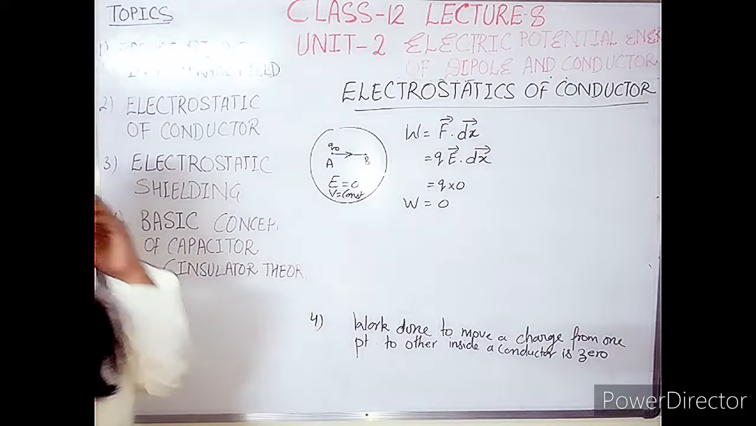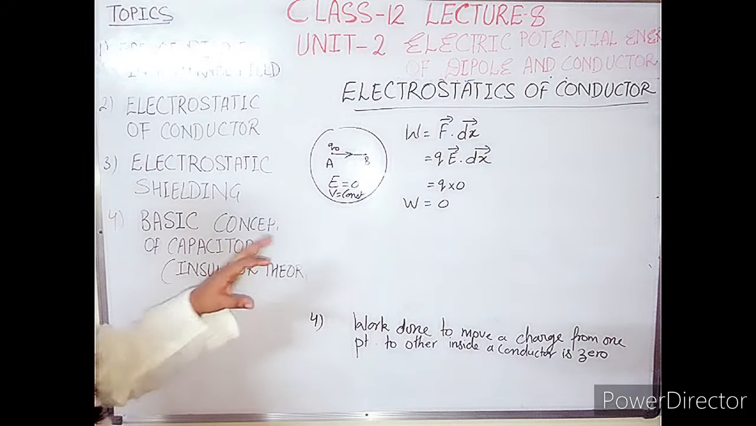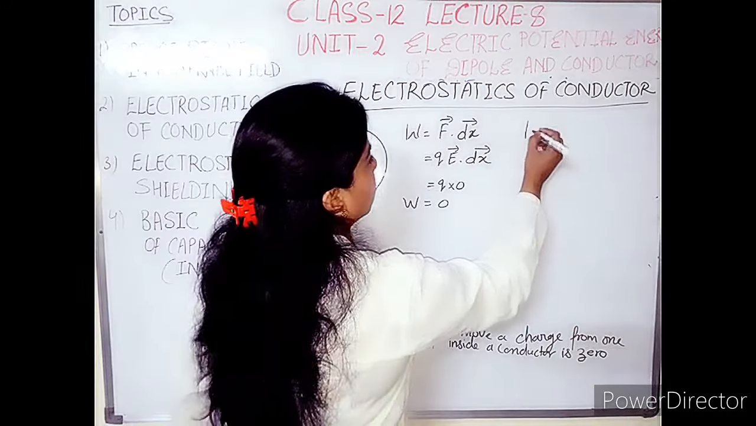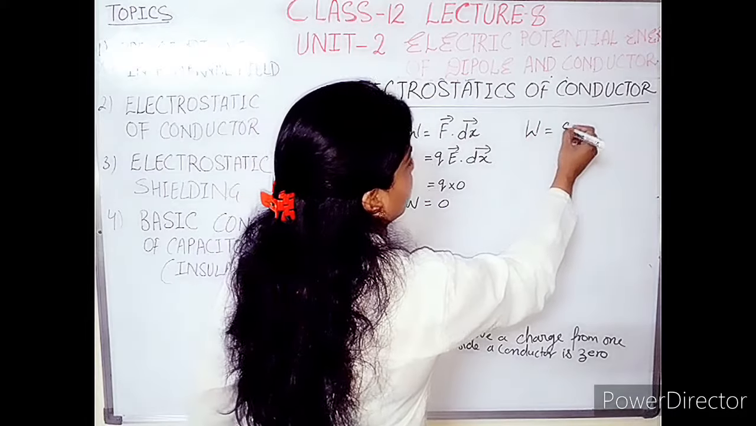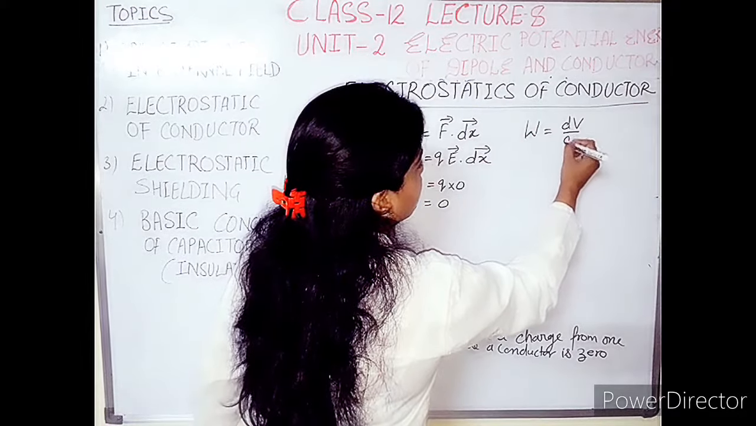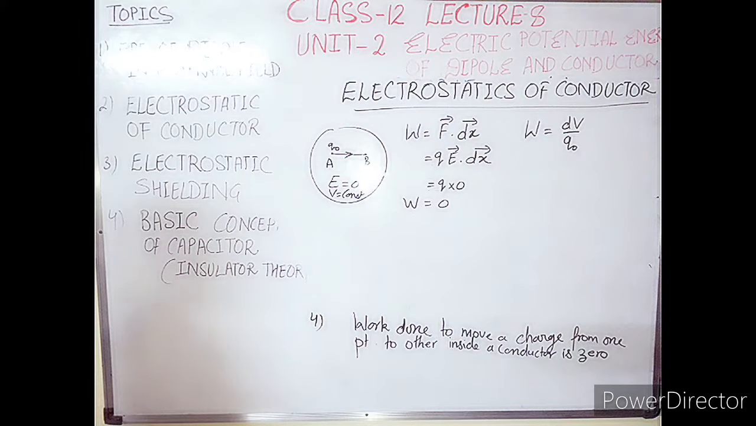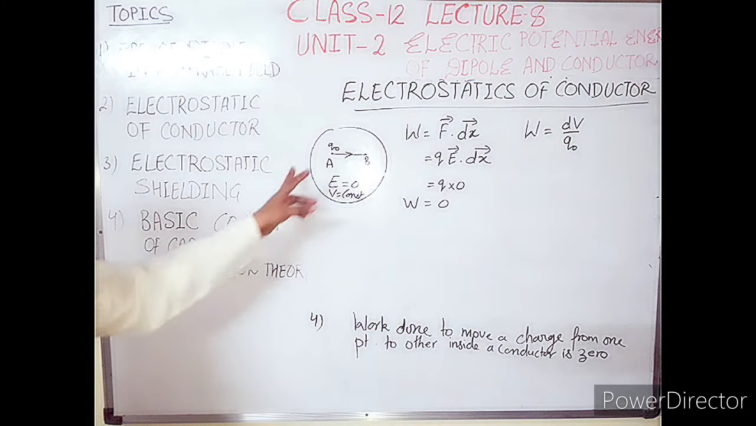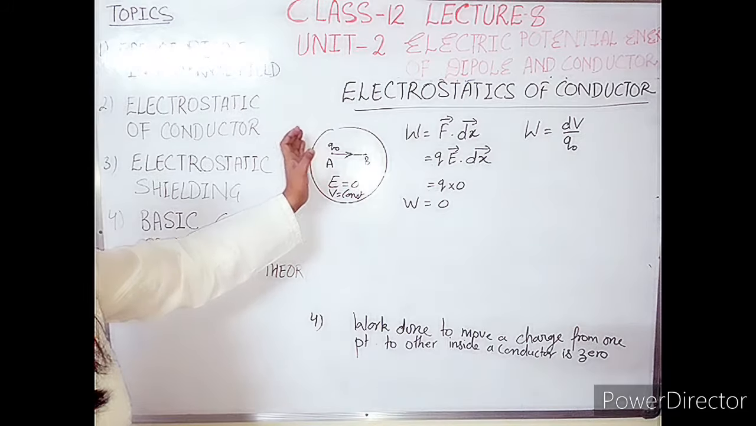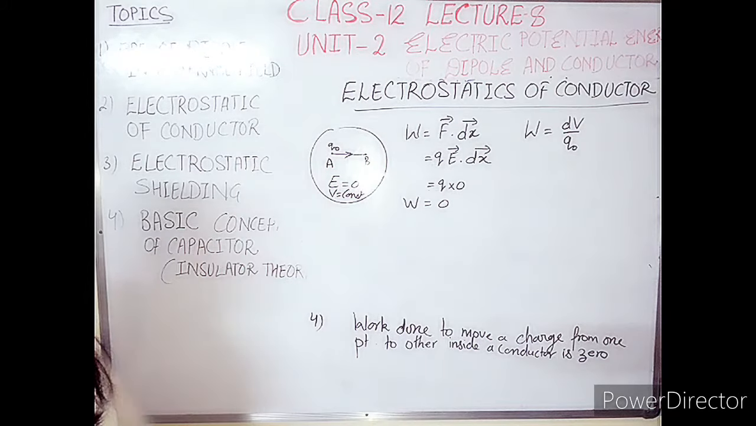So W here is equal to 0. Or we can take another proof. So you know that W is equal to what? dV by Q naught. Work done is equal to the potential difference between the 2 points where the charged body is moving, divided by the charge. This is the formula for work done.